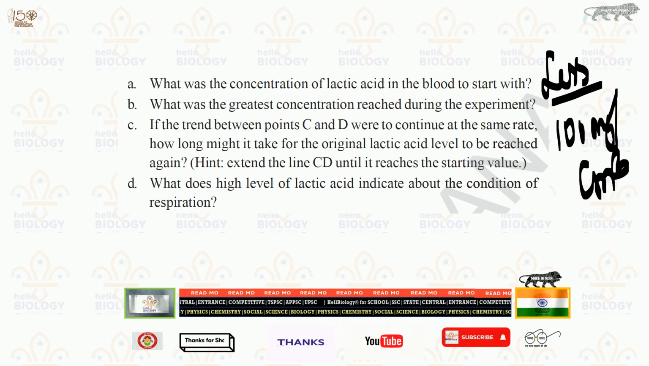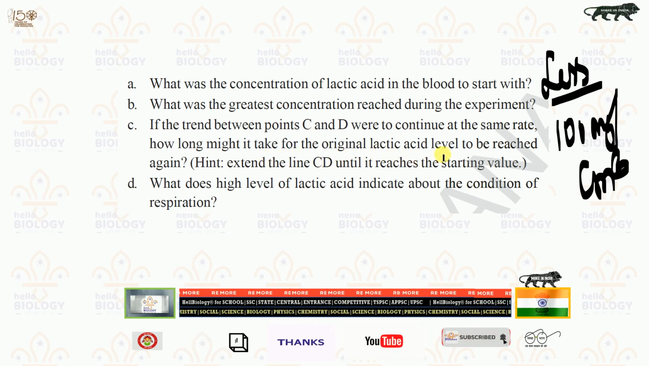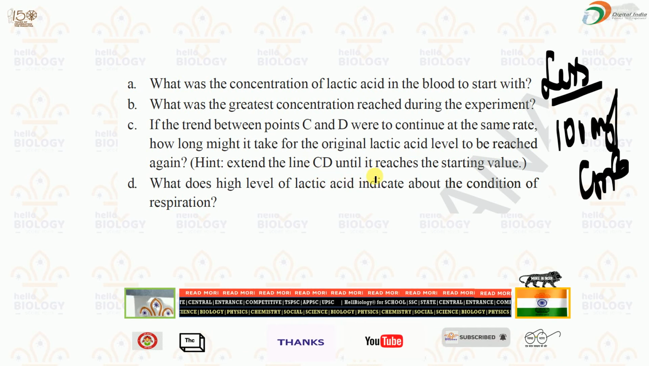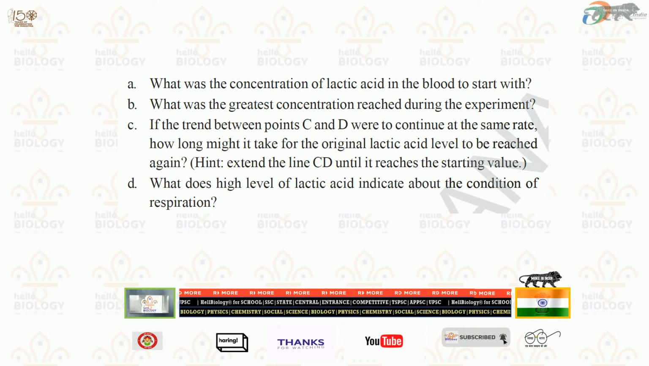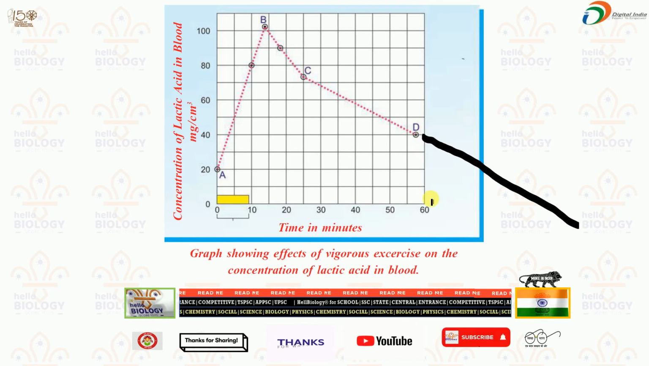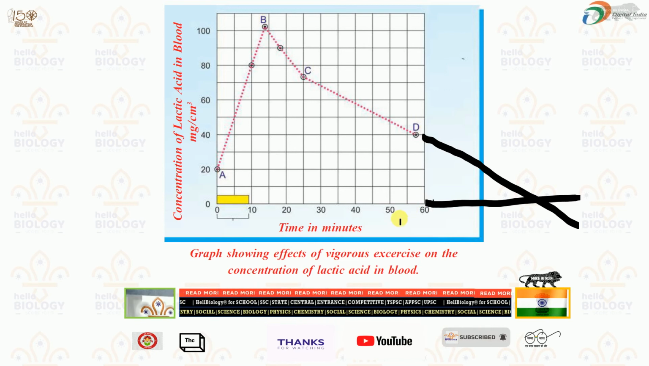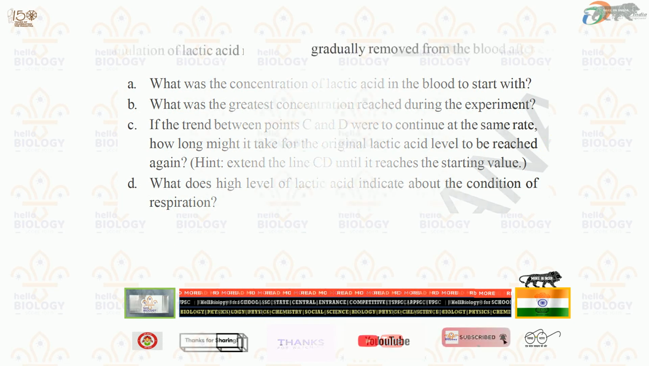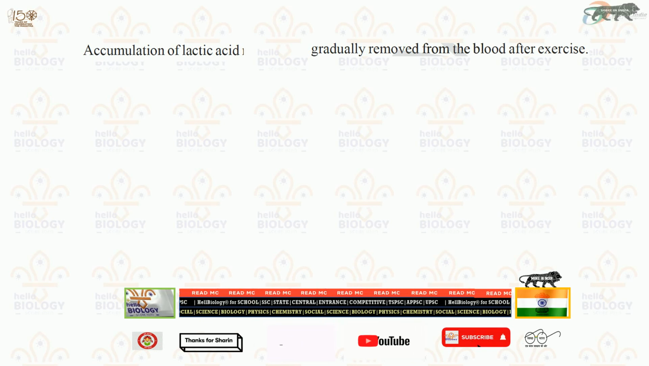Next, if the trend between C and D were to continue at the same rate, how long might it take for the original lactic acid level to be reached again? There is a hint here: extend the CD line until it reaches the starting value. So they are asking how long it will take if we prolong CD. We need to prolong it like this. As this is 60, this is 70, 80, 90. Understood? It is about 90 minutes.